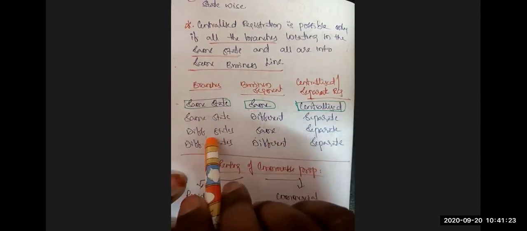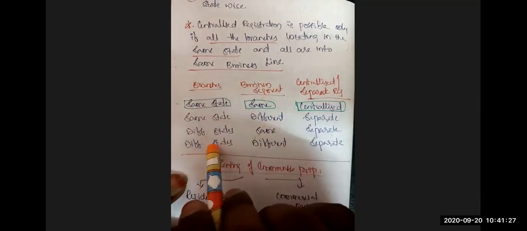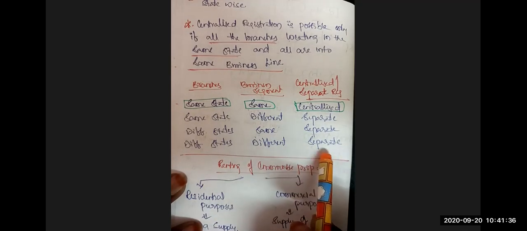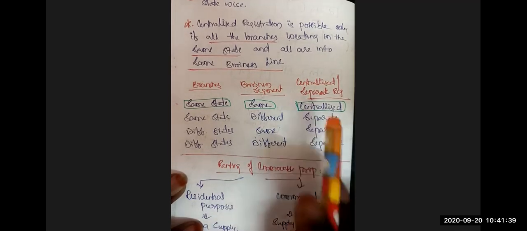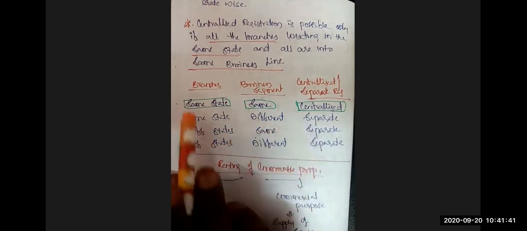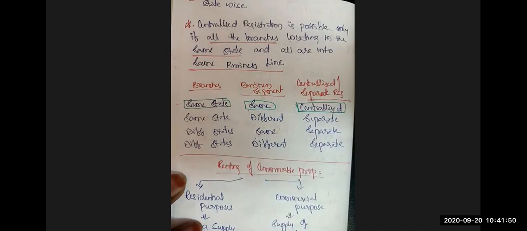the separate registrations. Next, branches in different states but into the same business segment. Since they are engaging in different states, separate registration. Different branches in different states and they are into different business segments, then again separate registration has to be taken. The only possibility of centralized registration: all the branches in the same state and all of them engaged in the same business segment. Then centralized registration is possible in GST. Is that clear, everyone? Right.